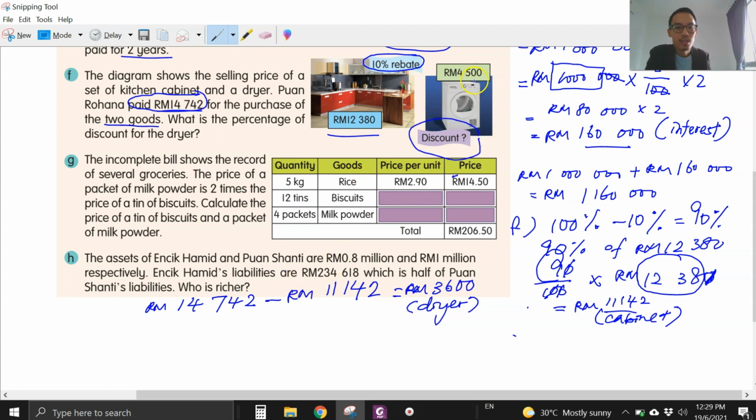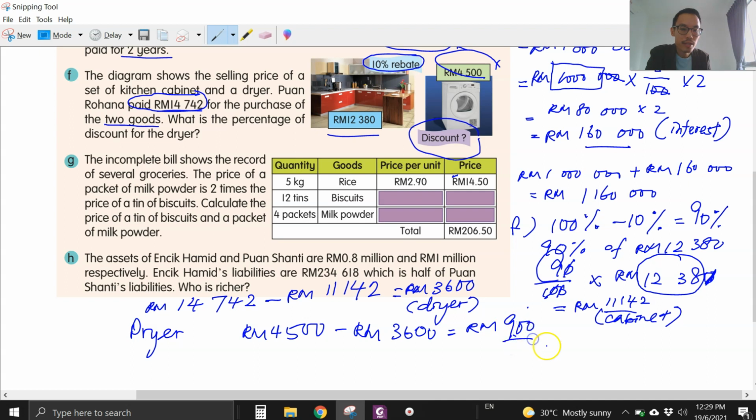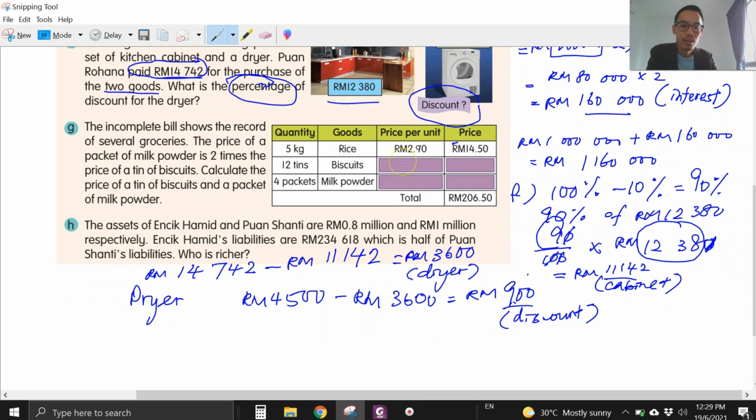Okay, so harga asal, the original price is 4,500. This is the dryer, right? Minus the price that she paid for, you get 900. That means she gets a discount of 900 ringgit. Okay, she gets a discount of 900 ringgit. Now the question is not asking for the amount, the question is asking for the percentage. Peratus discount itu.